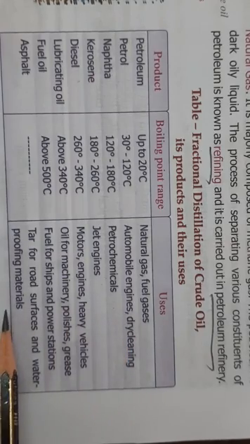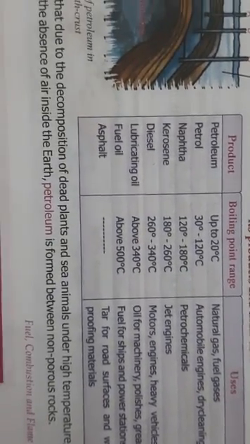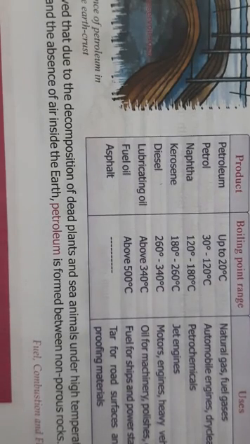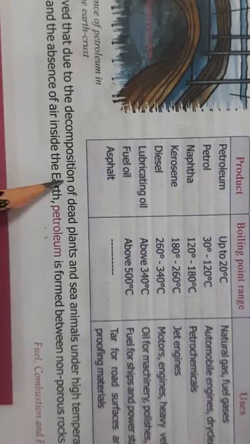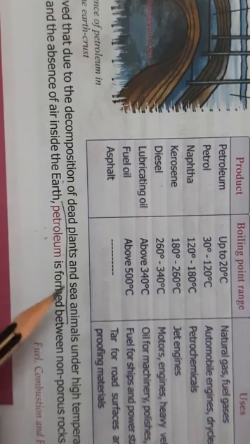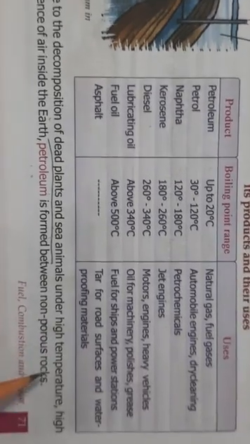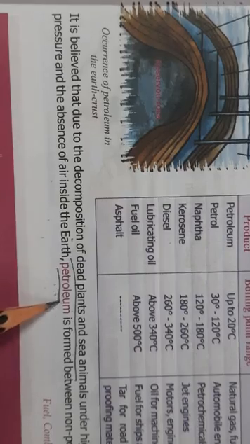What are the uses? Now here also, just as I told you that coal is formed by the dead and decaying plants under the earth crust, in the same way petroleum is formed by the decomposition of dead plants and sea animals. When dead plants and sea animals get buried under the sea, under high temperature, high pressure, and absence of air inside the earth, at that time petroleum is formed.